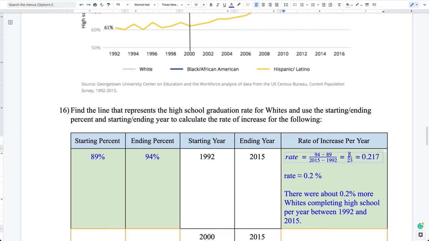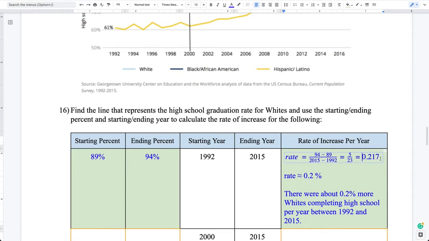So there was a total growth of 5% more students graduating for this race group between the years of 1992 and 2015. Now at the bottom part of the fraction, we want to know the difference in years to figure out how many total years passed. So that is 2015 coming from the ending year minus the starting year, 1992. And that's a difference of 23 years. So now we go ahead and divide these values. 5 divided by 23, you get 0.217, and then just cut it off there.